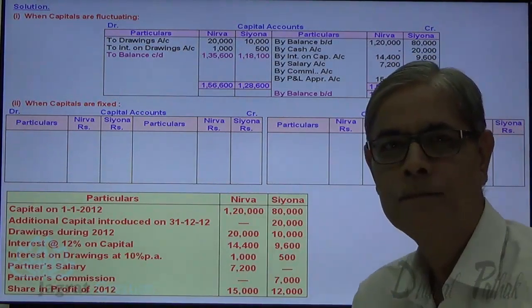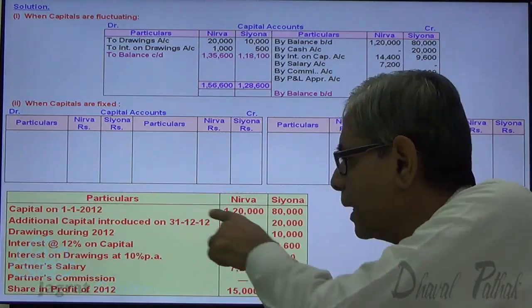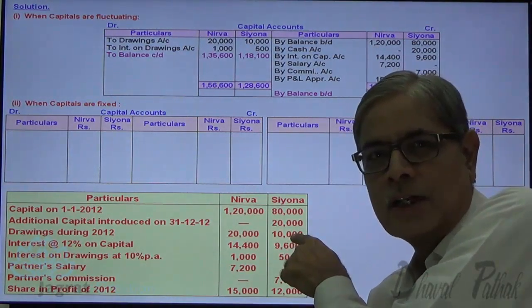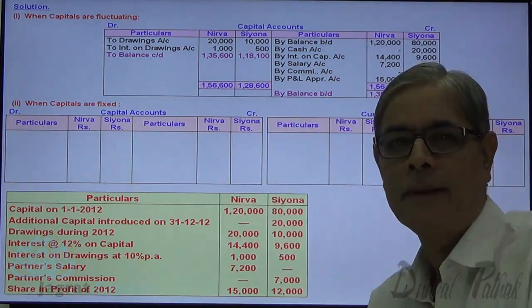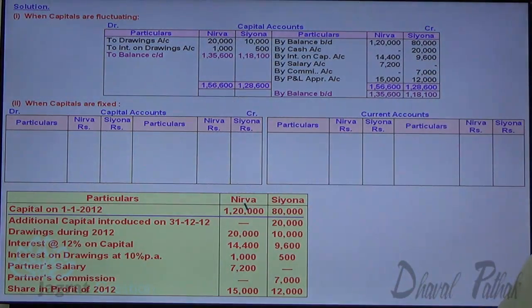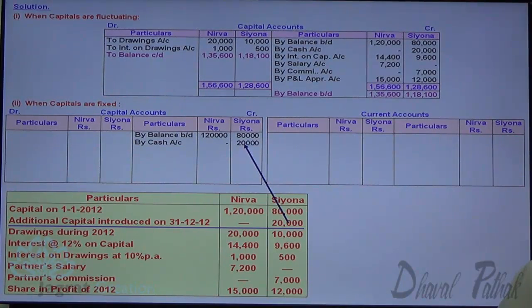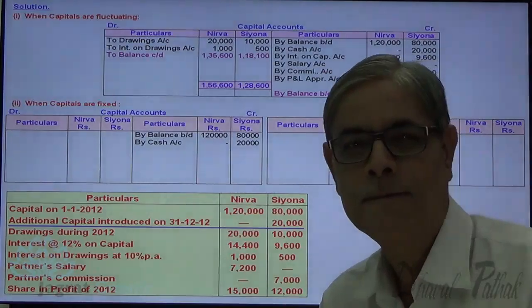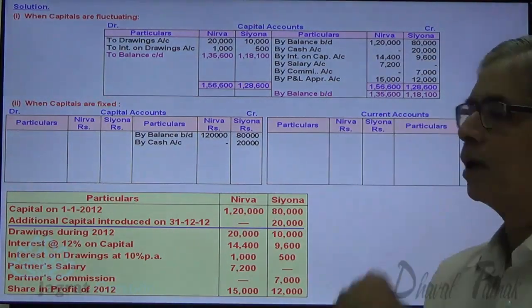This is the sum. This opening balance of fixed capital account and the capital contributed, which is of permanent nature, will be credited to fixed capital account. So 1,20,000 and 80,000, which is a permanent capital, and the additional capital introduced 20,000 is also presumed to be permanent. So it is credited to fixed capital account. Now this drawings during the year will be debited to current capital account.